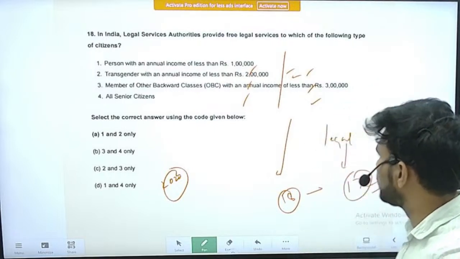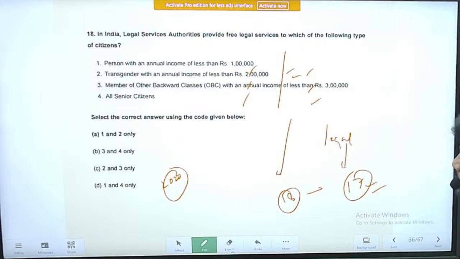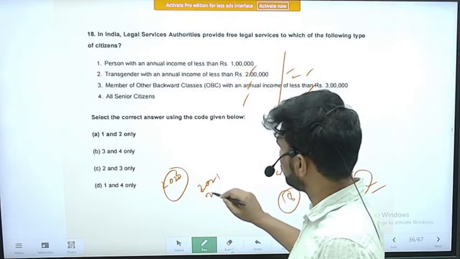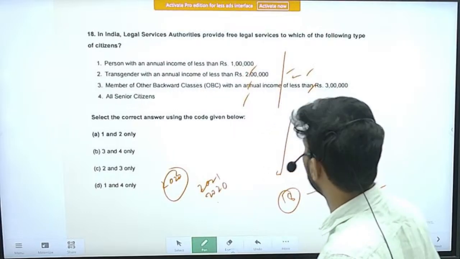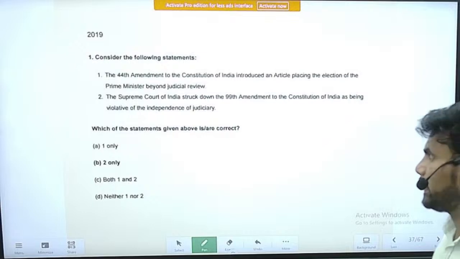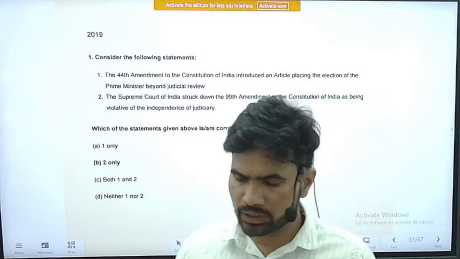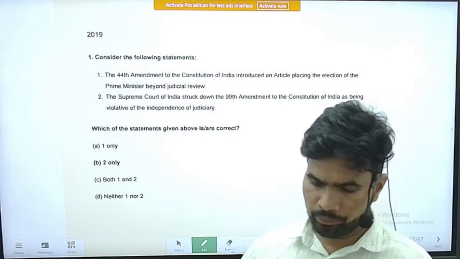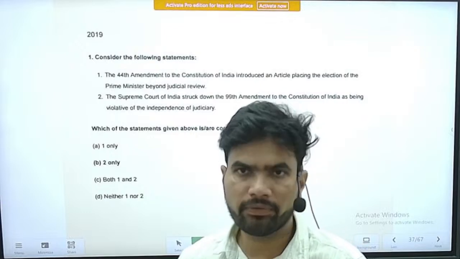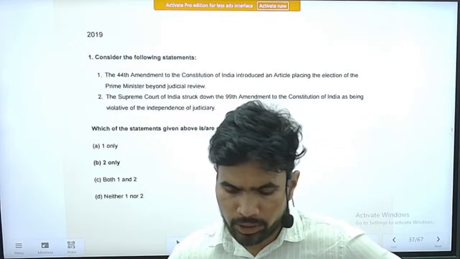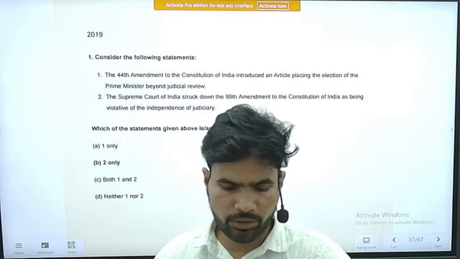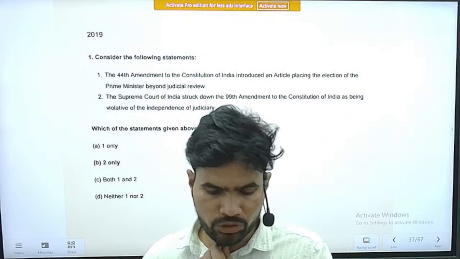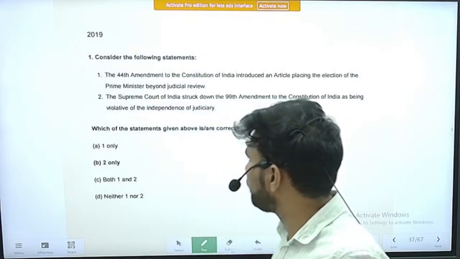Right. So next we will see the questions from 2019. We have completed the questions of 2021, 2020, and now we will see the questions of 2019. All right. So the question is, consider the following statements. Statement 1, the 44th Amendment to the Constitution of India introduced an article placing the election of the Prime Minister beyond judicial review. So this is an incorrect statement.